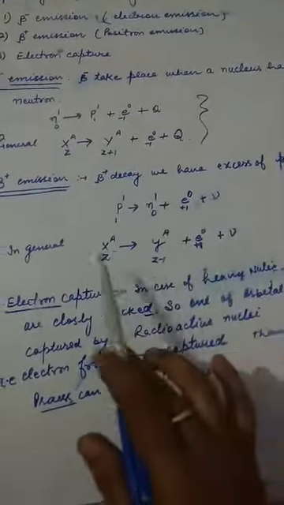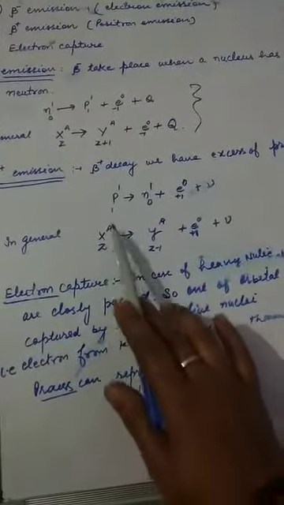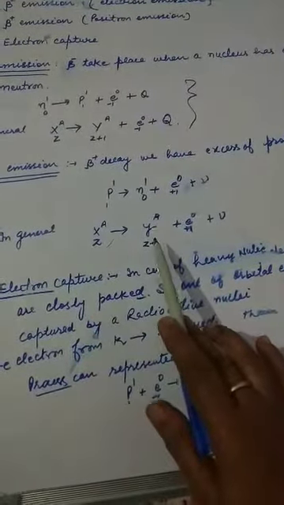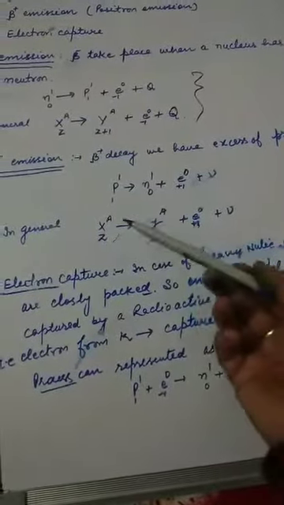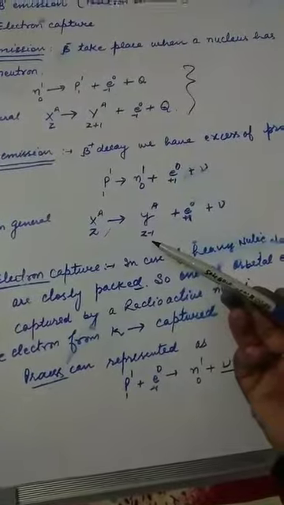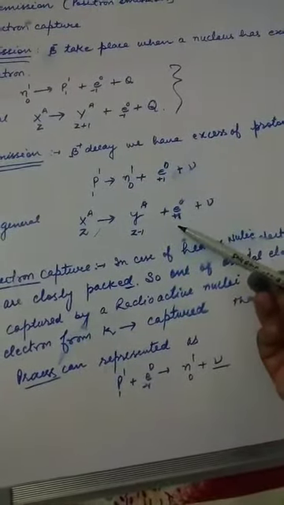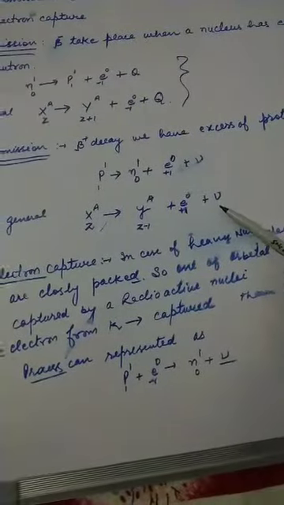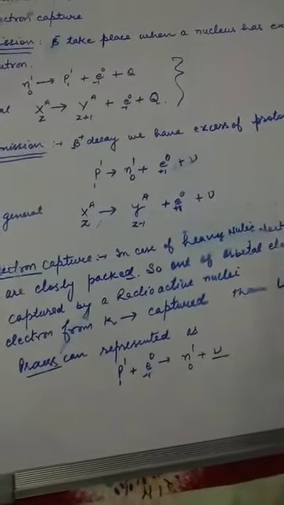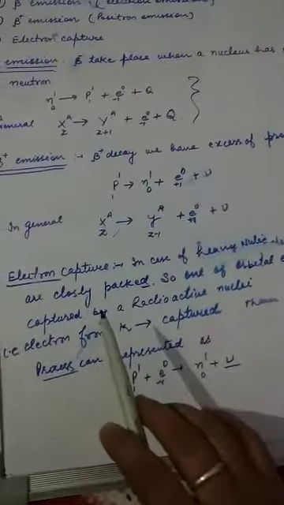Its general form is: the parent nucleus is converted into the daughter nucleus, the atomic number will be reduced by 1, a positron will be emitted from here and a neutrino particle will be emitted. Now the third one is electron capture.